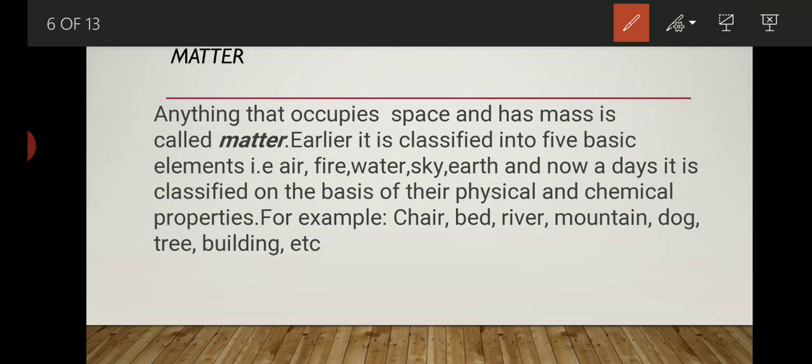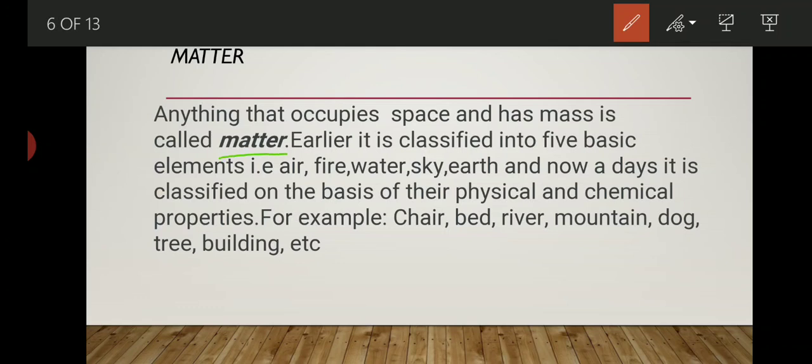Earlier, matter was classified into 5 basic elements, that is air, fire, water, sky and earth. But nowadays it is classified on the basis of physical and chemical properties. Understand like this, whatever thing we are seeing in our day-to-day life is called matter.